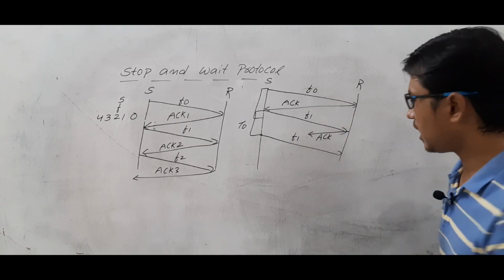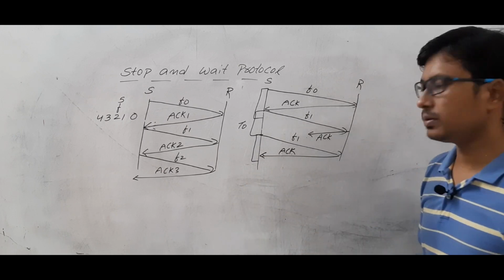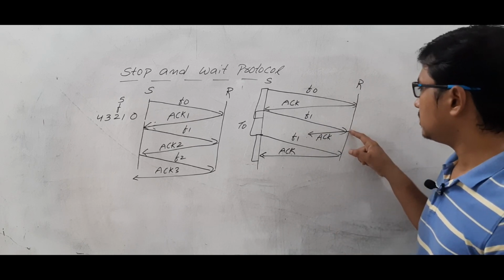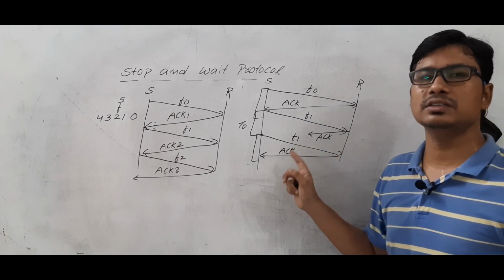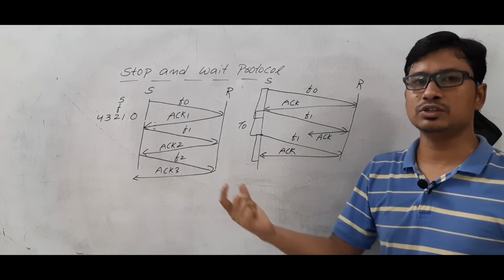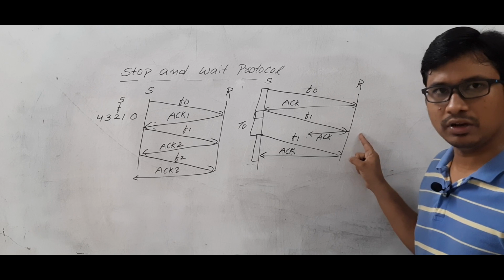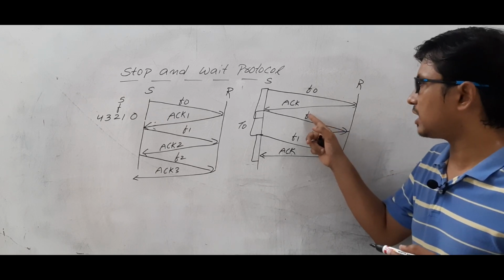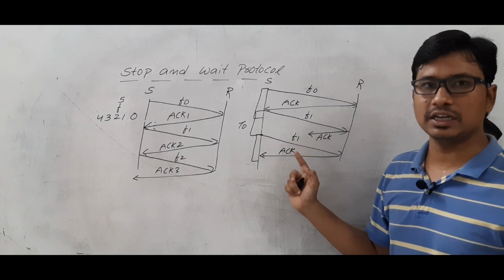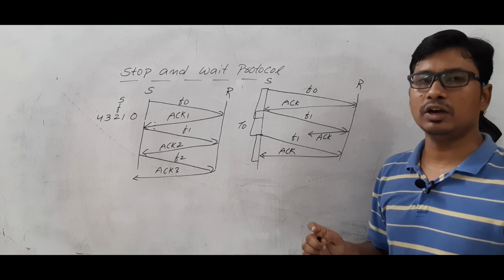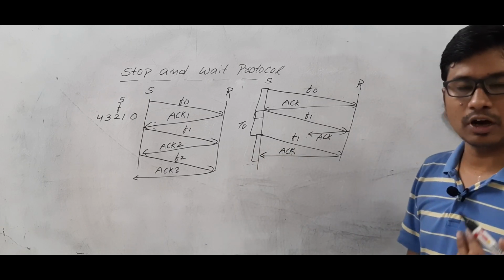Okay, are you able to understand? And now you have received the acknowledgement within the timeout timer. Okay, no problem, this is done. The receiver understands that this is a duplicate packet. The sender has resent it, meaning whatever acknowledgement I sent was not delivered to the sender, so I have to retransfer the acknowledgement. The receiver will not accept the packet as new because it is a duplicate, since frame 1 was already received and it is now waiting for frame number 0. However, since it has been resent, it will consider it a duplicate packet and send the acknowledgement. Are you following it or not?